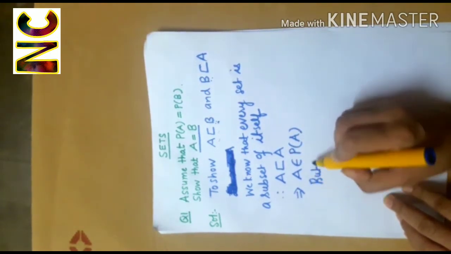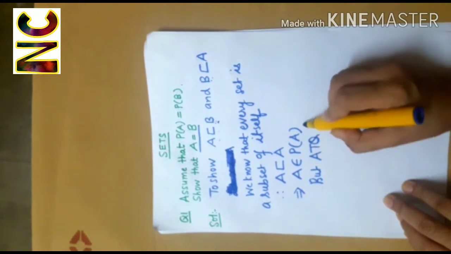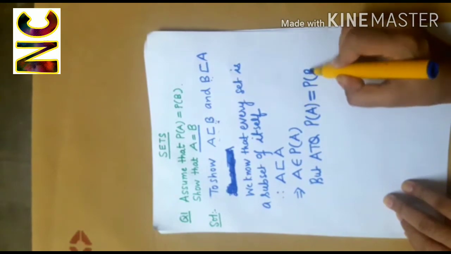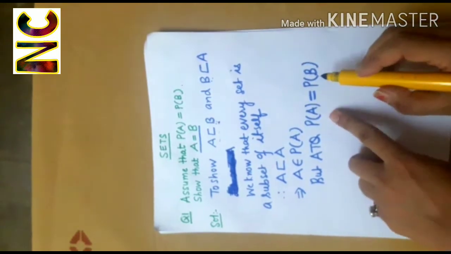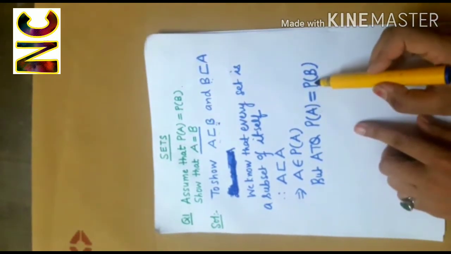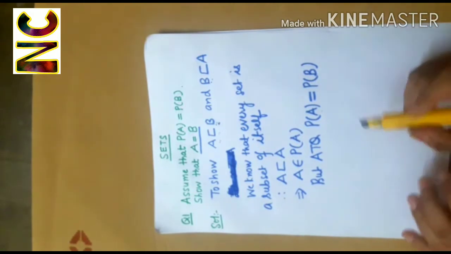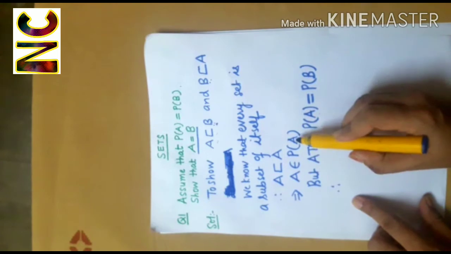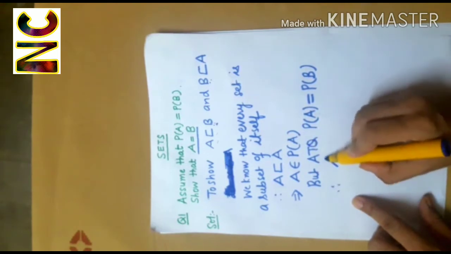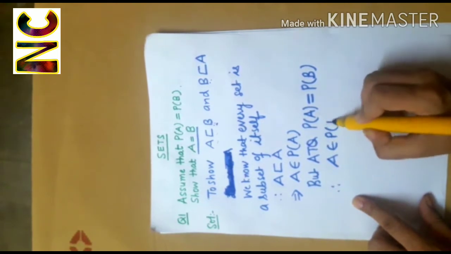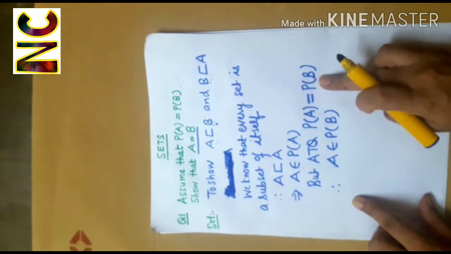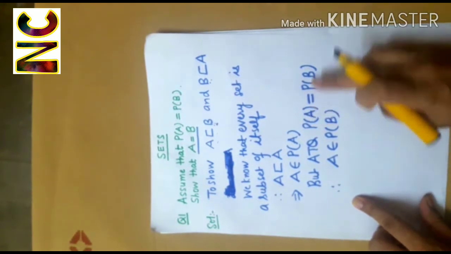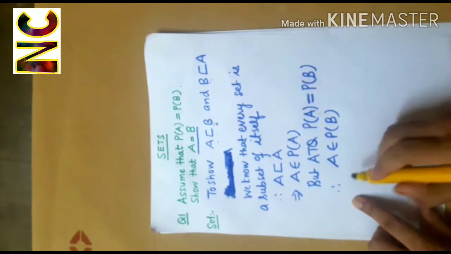But according to the question, the power set of A and the power set of B are the same. That means they both contain the same elements. So if A belongs to the power set of A, then A will also belong to the power set of B, because both are the same. If something is here, it will definitely belong to this set also.